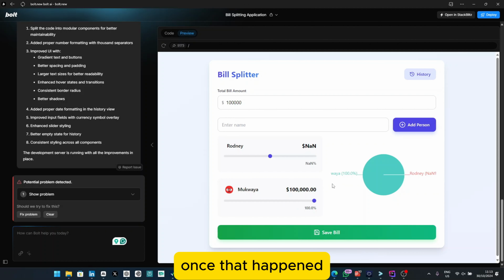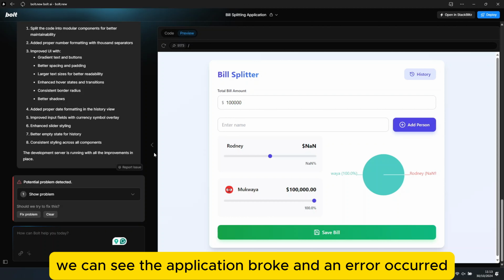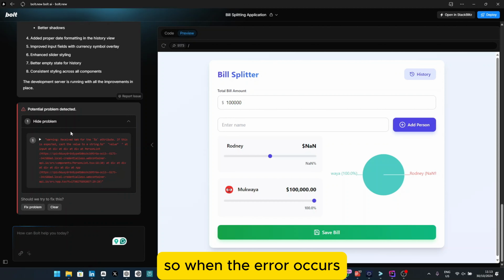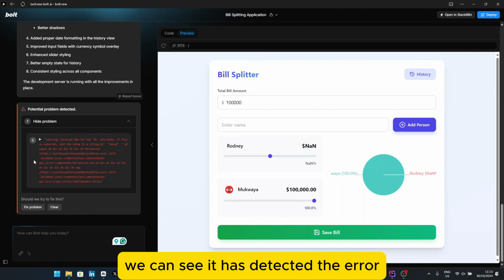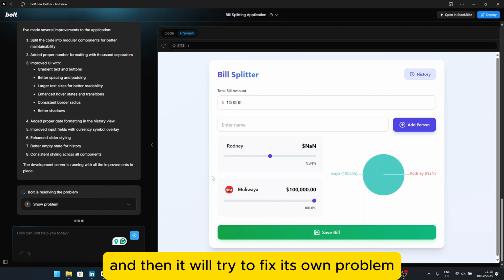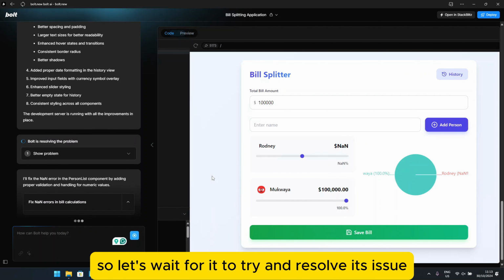Once that happened, we can see the application broke and an error occurred. When the error occurs, we can see it has detected the error. The good thing about this tool is you can simply click fix this problem, and then it will try to fix its own problem. So let's wait for it to try and resolve its issue.